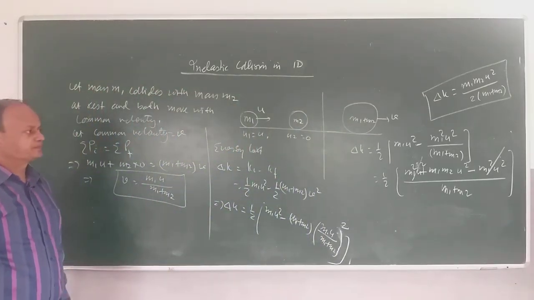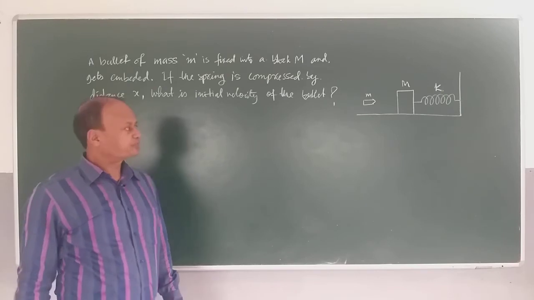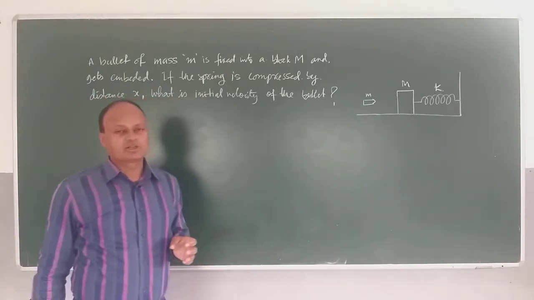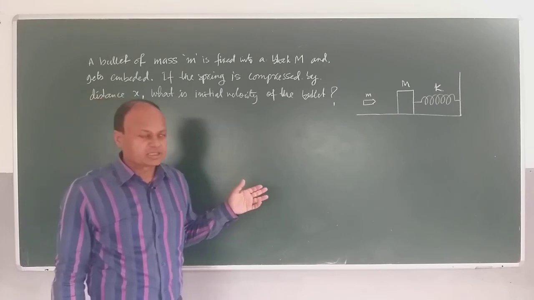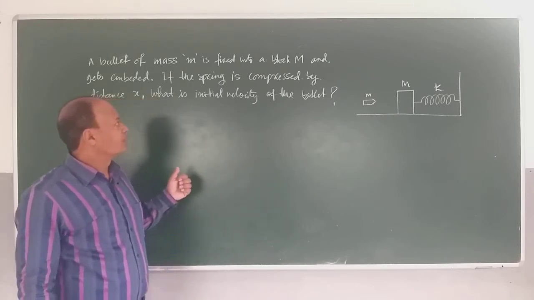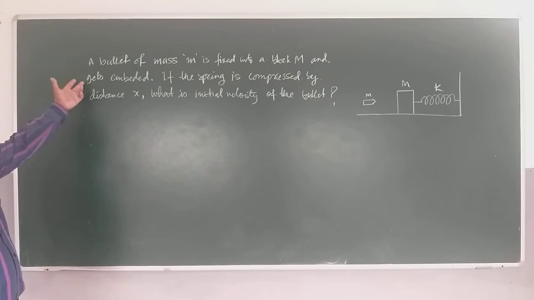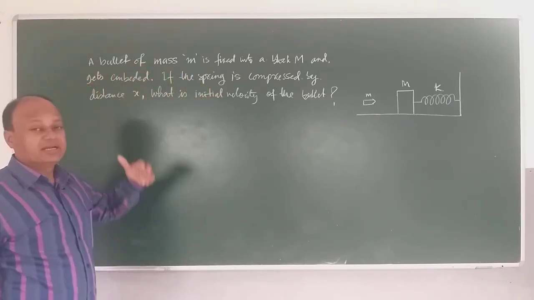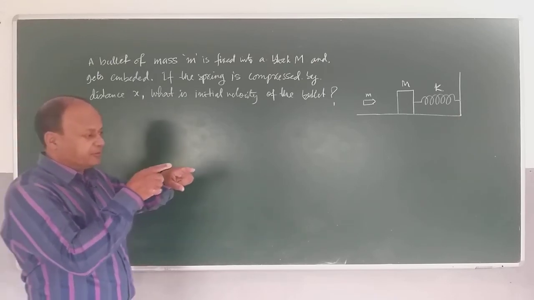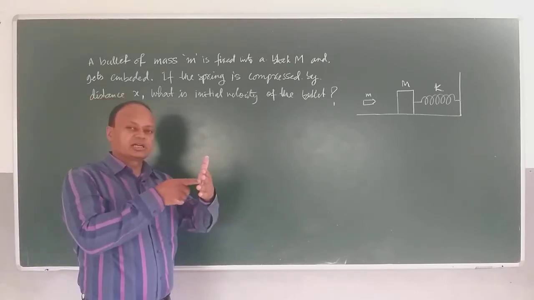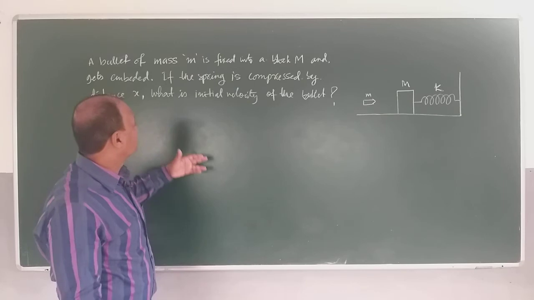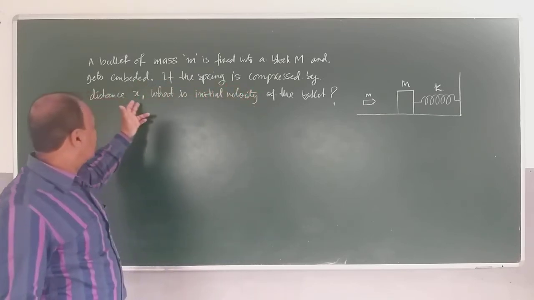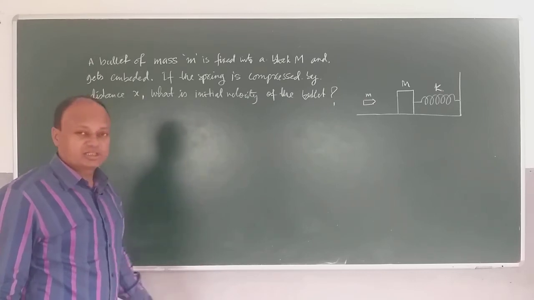Alright, children. Here you have a typical example of inelastic collision, and it's important also, similar problems come in the exam. Let's say this. A bullet of mass small m is fired into a block of mass capital M and gets embedded in it. Imagine you fire a bullet into a block and the bullet gets stuck, embedded into the block. The question is, if the spring is compressed by a distance x, what is the initial velocity of the bullet?